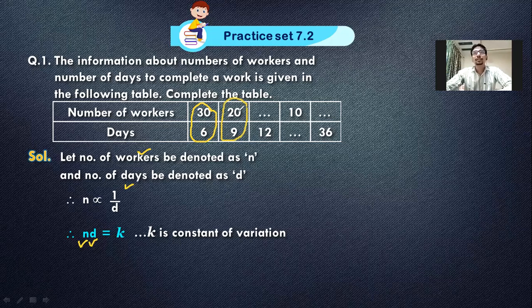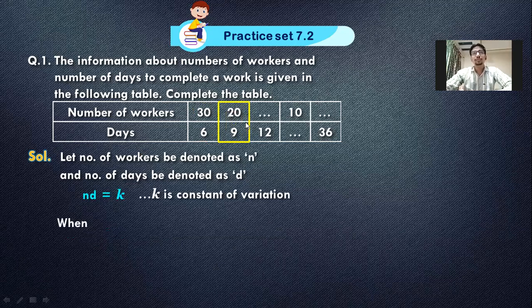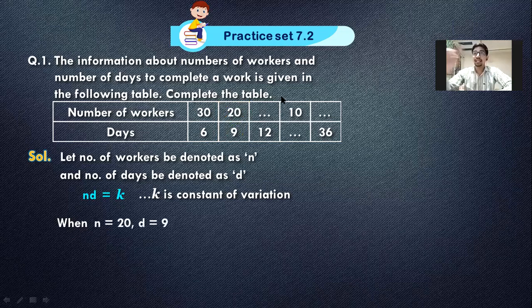So you can recall that the third step was to get the value of k. चलो k का वैल्यू ढूंढने के लिए मेरे पास n और d होना चाहिए. n मतलब check करो number of workers. Then I should also have number of days. D for days. Check करो. In this information, are we given information that this many workers are doing the job in this many days? Are we given some information about that? I've given two pieces of information. You can see in both the boxes. Number of workers 30 है. 6 days में they are going to complete the job. Or second box में they are given 20 and 9. You can use any of the boxes.